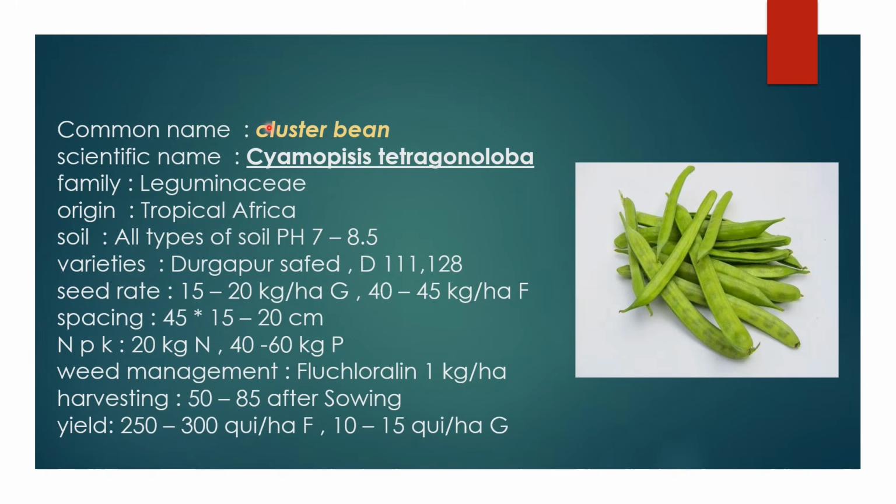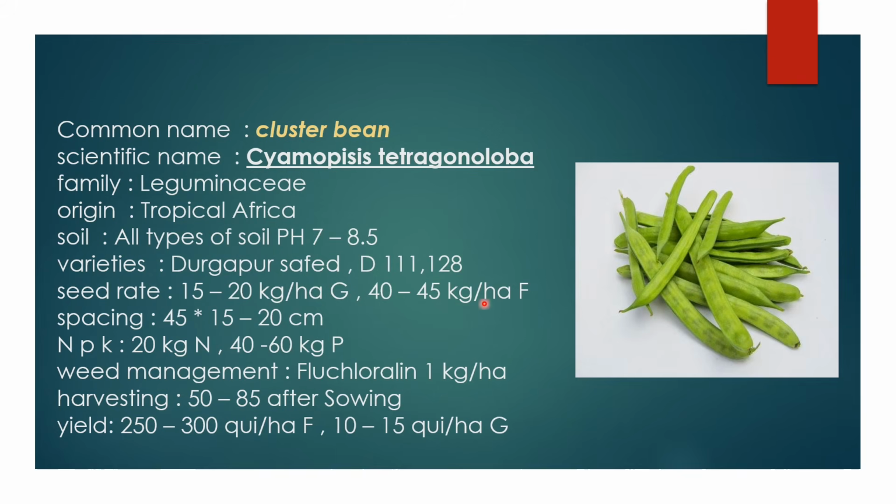Now we see the next forage crop, clusterbean. The scientific name of clusterbean is Cyamopsis tetragonoloba, and the family is Leguminosae. The origin of clusterbean is tropical Africa. All types of soils are suitable for clusterbean, and a pH ranging from 7 to 8.5 is best suited for cultivation. The varieties are Durgapur Safed, D111 and D128. The seed rate is based on the grain, and it will be one seed rate, and based on the fodder purpose it will be another seed rate.